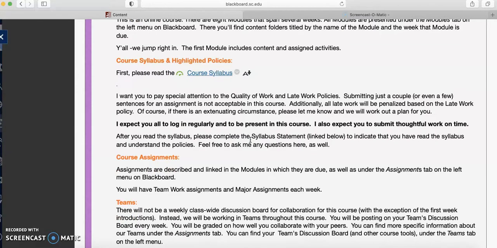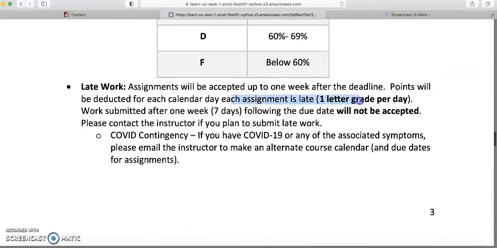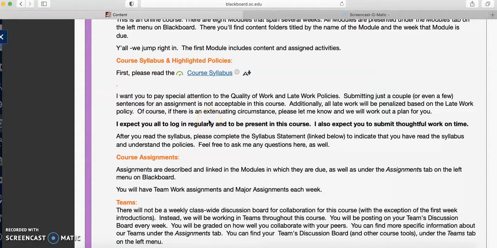You must also please submit work on time. Obviously, due to COVID, we'll have some flexibility if that unfortunately might happen. If you get diagnosed with COVID, just keep in contact with me. But on the syllabus, there is the late policy, so I'll go back to it and just highlight that for y'all. It's a letter grade per day, so just be mindful of that, please. Of course, email me if extenuating circumstances happen. That's life, but just keep me updated.